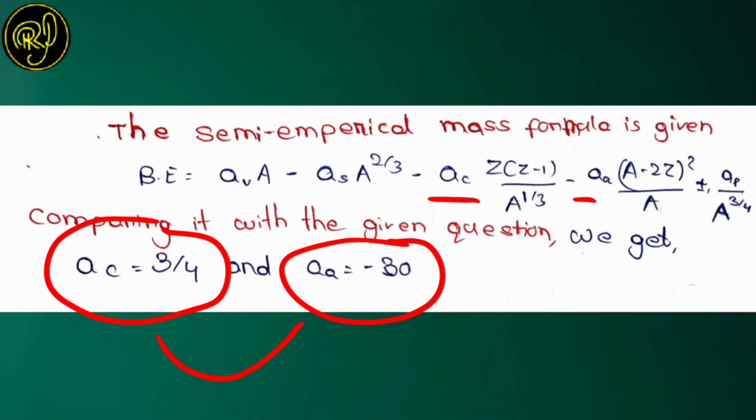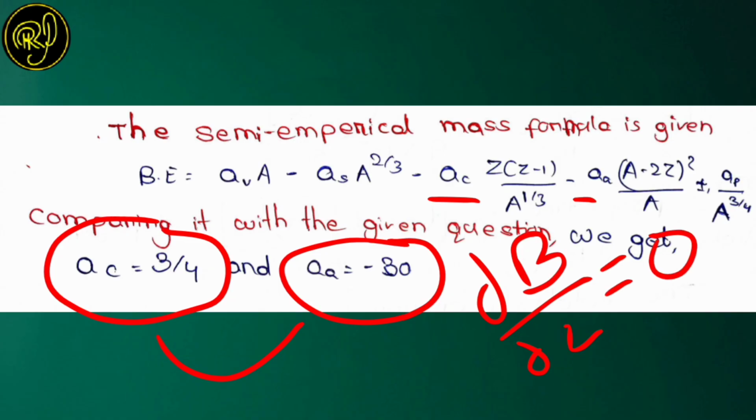Note, earlier I have told that to find the most stable isobar you will simply put del B by del Z equals 0, that is del BE or del B, depending upon the notation. In some books it is written BE, that is binding energy, and in some books it is written B. It is the same.